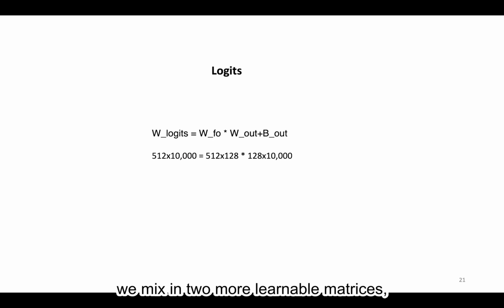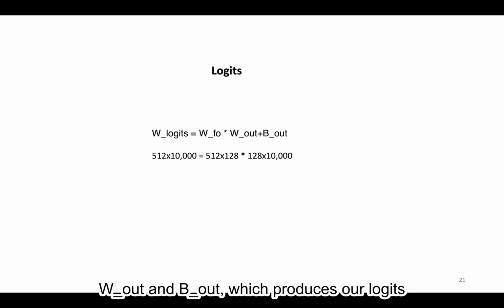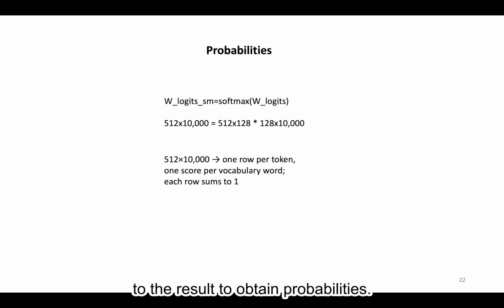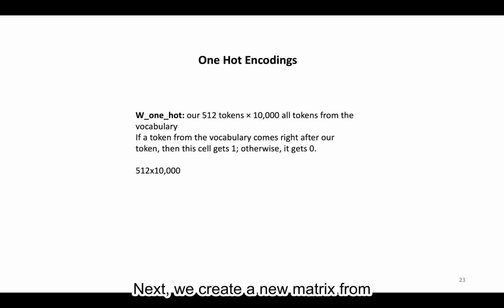Next, we mix in two more learnable matrices, W out and B out, which produces our largest matrix. We then apply the softmax function to the result to obtain probabilities. This produces our next matrix, called W largest SM, which has a shape of 512 by 10,000. Next, we create a new matrix from scratch, this time called W1 hat, which has a shape of 512 by 10,000. This matrix contains one row for each of our 512 tokens and one column for each token in the 10,000 word vocabulary.